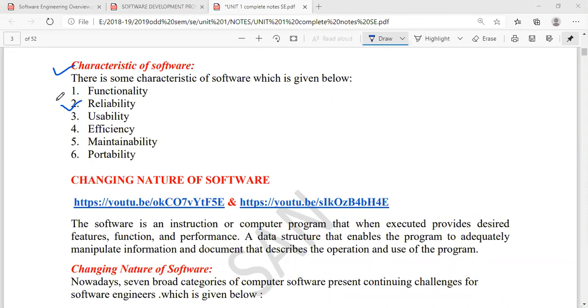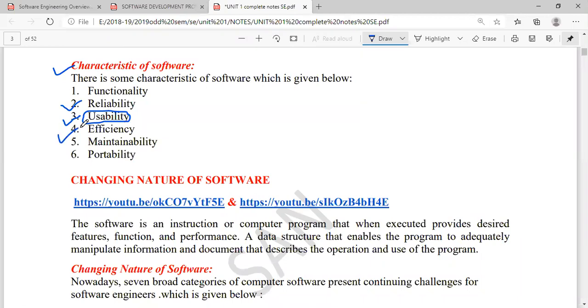Fine. So reliability is all about providing the correct performance measure when the software is under use. Then next is usability. So how comfortable or compatible your software is during usage. When you are using that interface, you should feel free to use it, and the interface should be user friendly. Whatever graphics or code is included in your software should give a great interface to work with, or smooth working. So that is called usability.